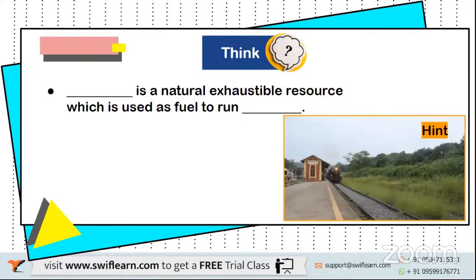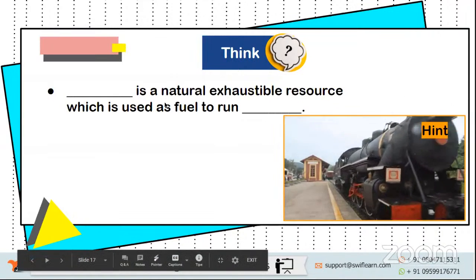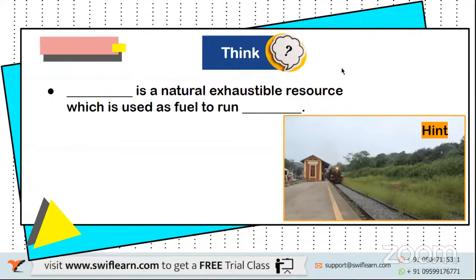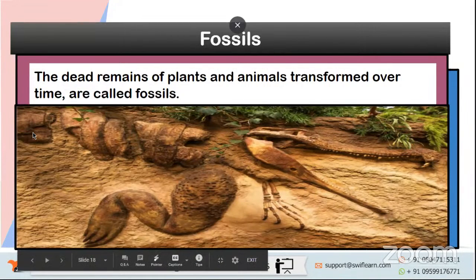Now moving ahead, I have a quick question for you. Try to answer it and also tell me in the comment section. Dash is a natural exhaustible resource which is used as fuel to run dash. Now try to give me your answer. You can see a hint here. Yes, coal is a natural exhaustible resource which is used as fuel to run trains. Is that clear?